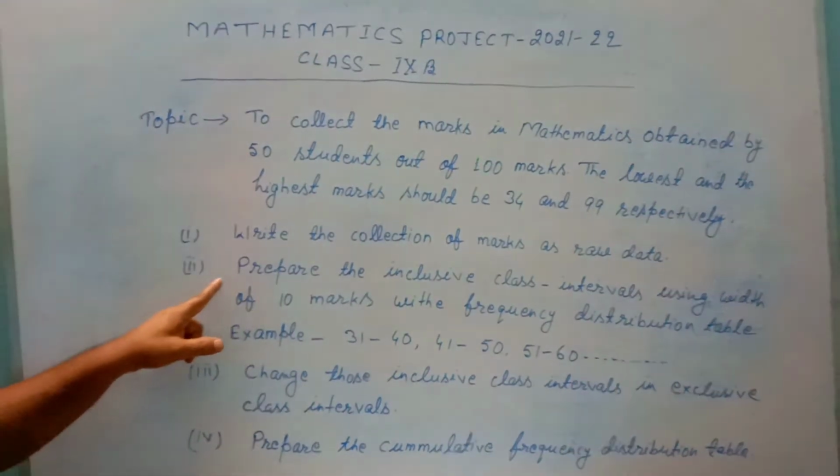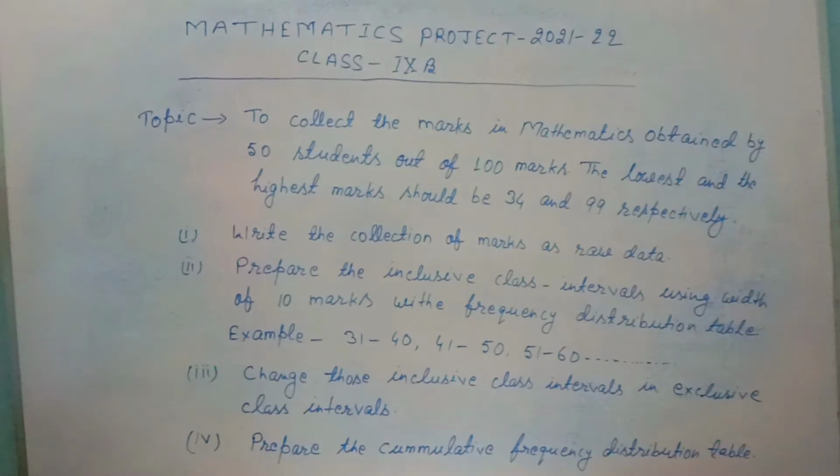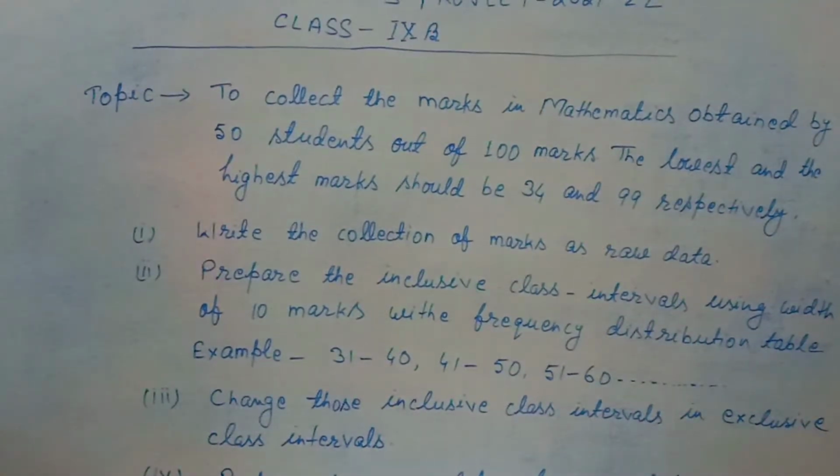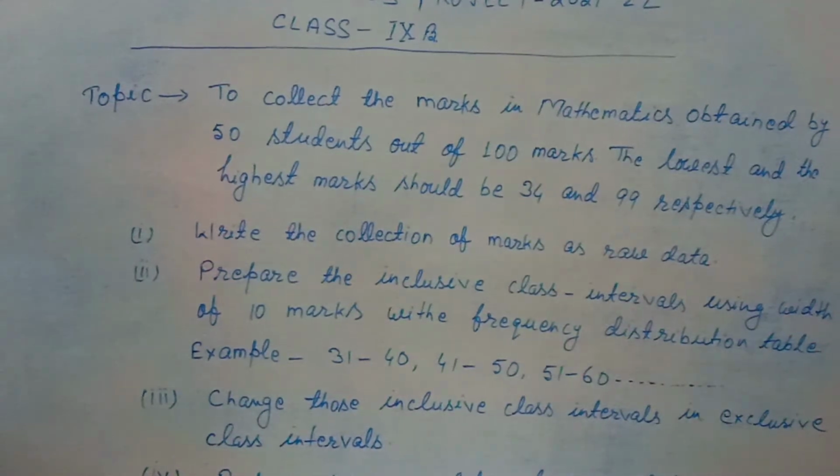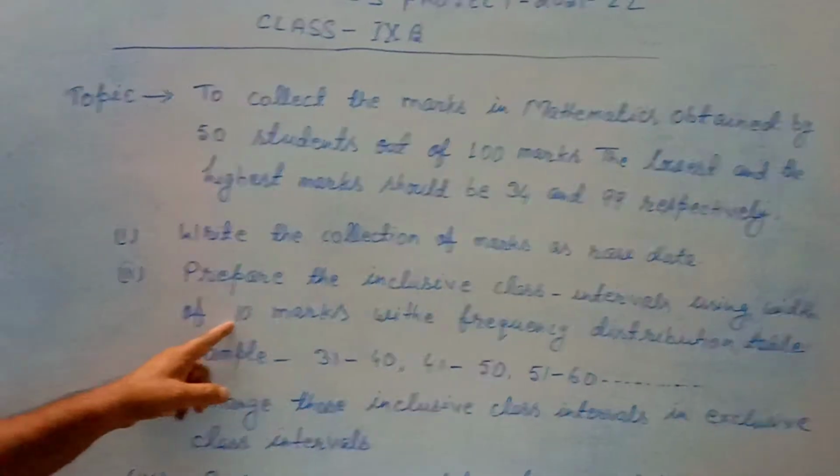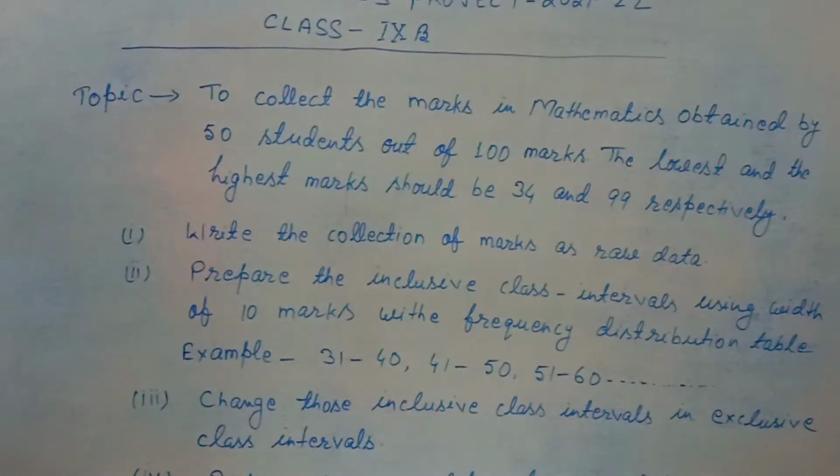Point number 2, prepare the inclusive class intervals. That is, inclusive class intervals or discontinued class intervals, both are the same, using the width of 10 marks, with the frequency distribution table.